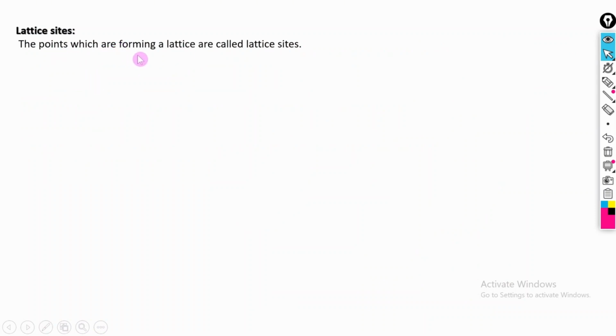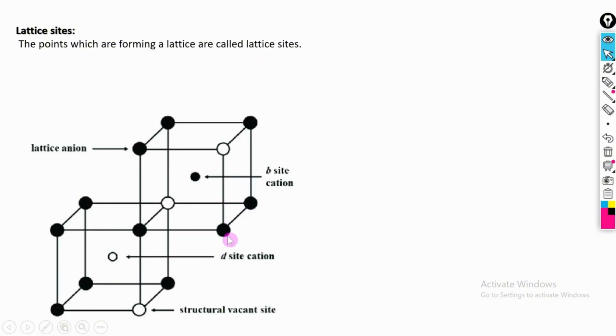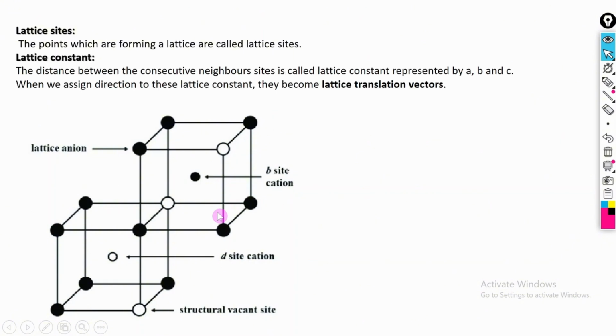The points which form a lattice are called the lattice sites. So these are the lattice sites, the sites in which the atom, ion, or molecule can fit.